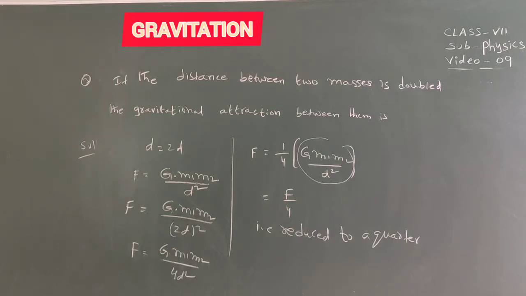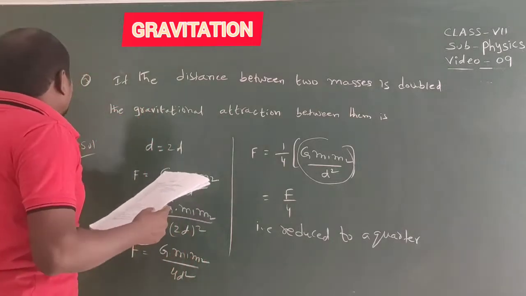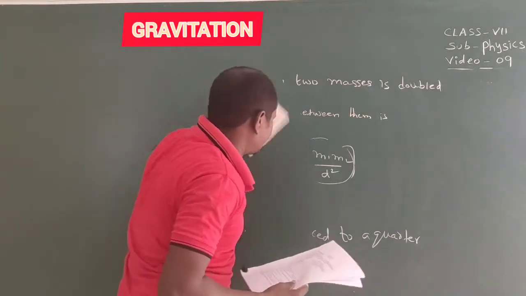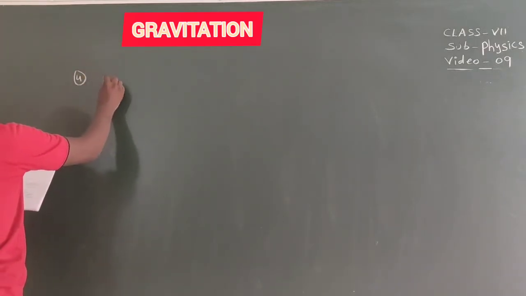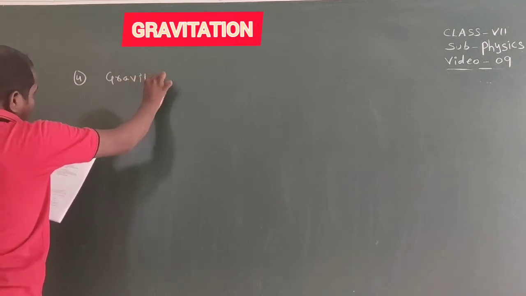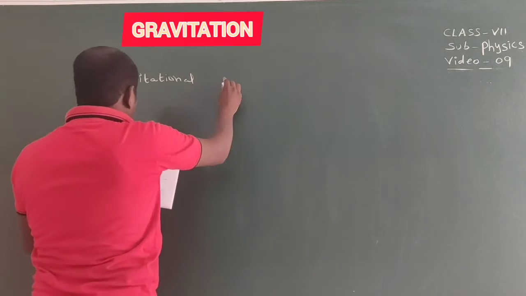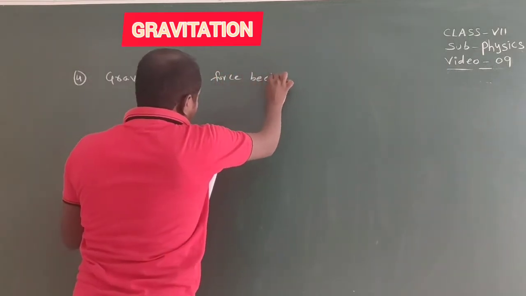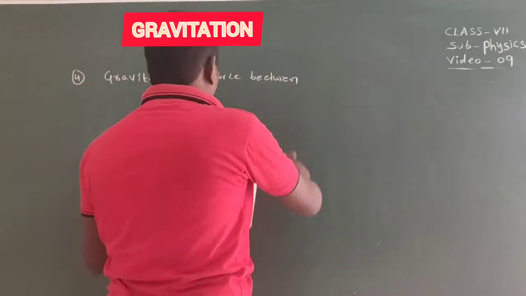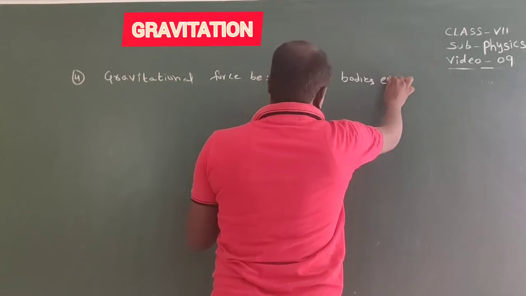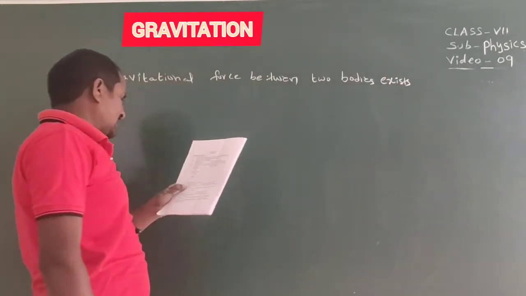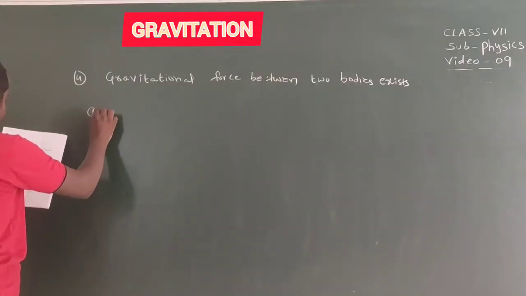Next, question number 4. The gravitational force between two bodies exists in any of the two cases: when the two bodies are in contact or when the two bodies are not in contact. It exists in both cases.